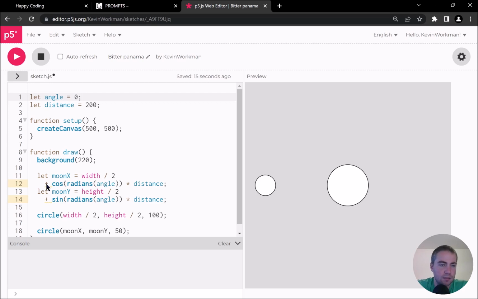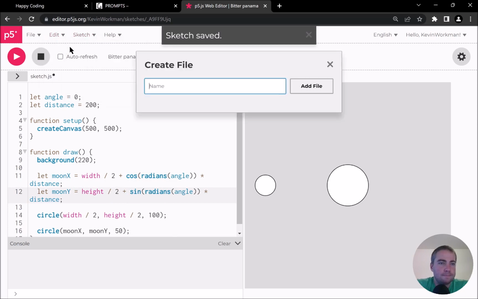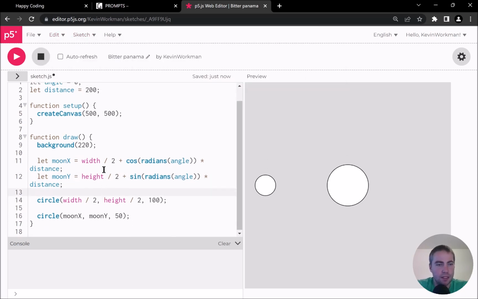And what are you complaining about? You just don't like how I formatted you. And you won't tell me why. That's upsetting. Maybe I'll put it back here and then I'll run the tidy code thing. Oops, tidy code. Yeah, I don't know. I don't love the formatting, but that's okay. I'm not going to obsess over it.